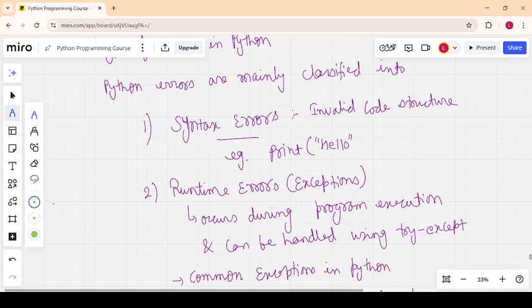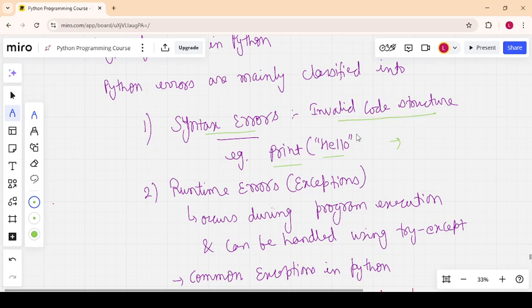In a syntax error, for example, you want to print hello. You write the print keyword of Python, use the opening parenthesis and write the string, and you run the code. So you will get an error. That error is called a syntax error, because you have an invalid code structure.